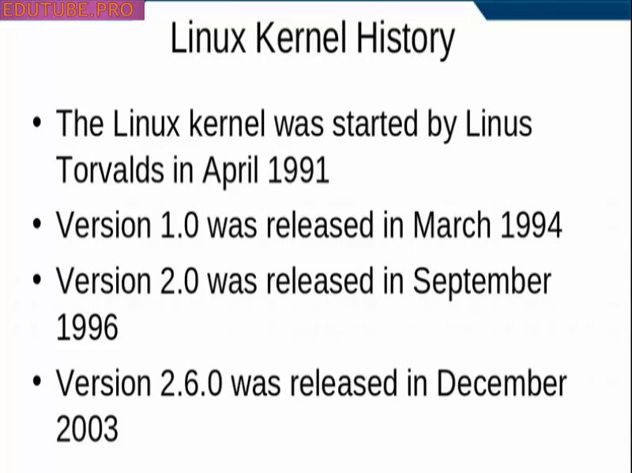Three years later, version 1.0 of the Linux kernel was released. In 1996, version 2.0 was released, and in 2003, version 2.6.0 was released. RHEL 6 is using the kernel from this branch with a multitude of patches and updates.